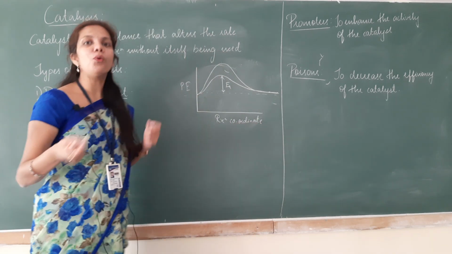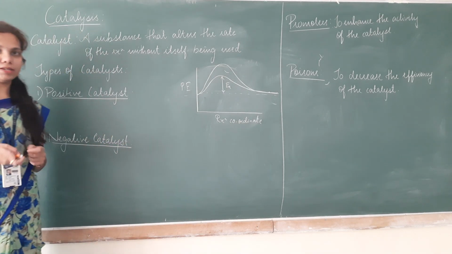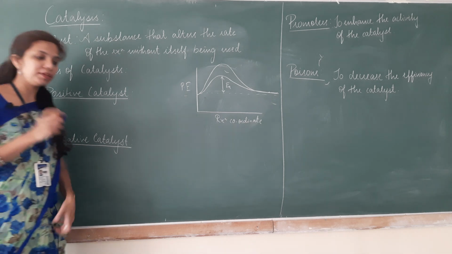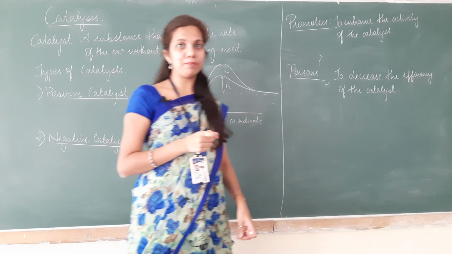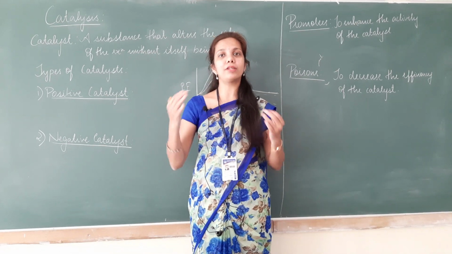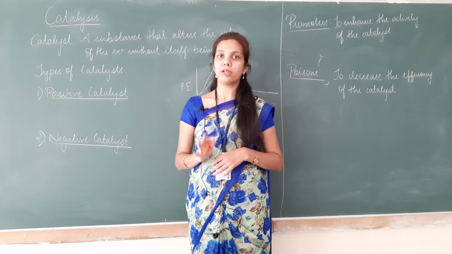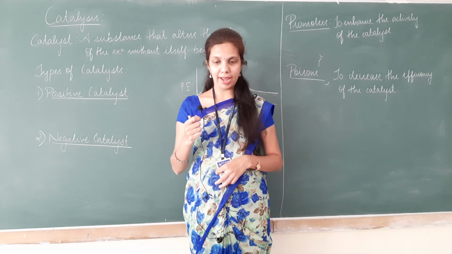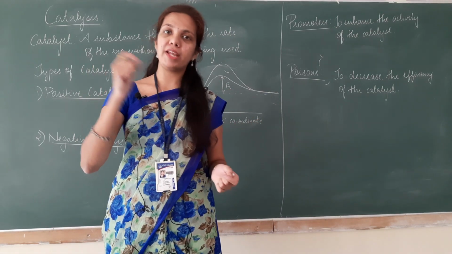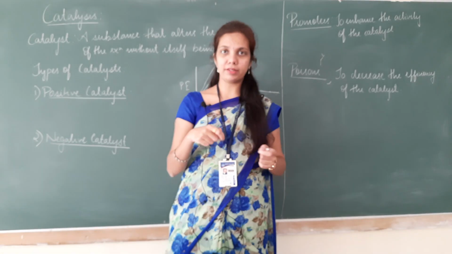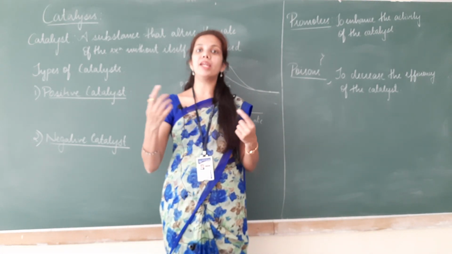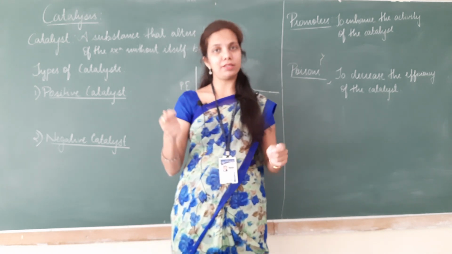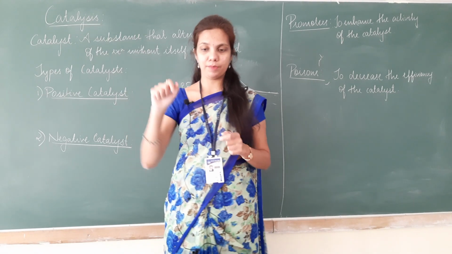Now, by definition, how will we define a catalyst? A catalyst is that substance which alters the rate of the reaction without itself being used. So always remember, a catalyst is never going to get used or consumed in the reaction. It just alters, increases the rate of the reaction. What if it had reacted? If it had got consumed, then it would be a reactant. Now, this entire process is called catalysis.